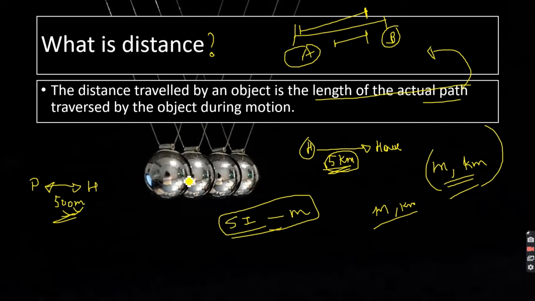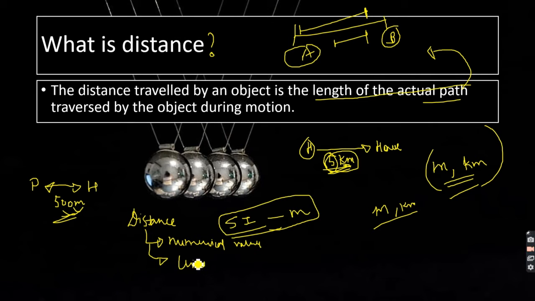Now how to measure distance? Suppose I want to measure distance. There are two important things which I need to take care of. One is I need to know the numerical value. If I'm saying I want to go to the hospital, I should know in numbers how many kilometers I need to cover. So numerical value. And the other is unit.